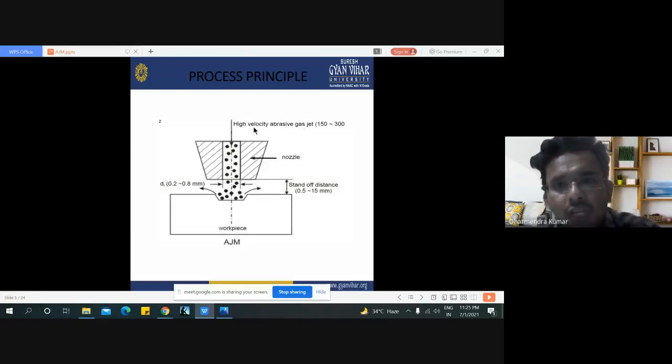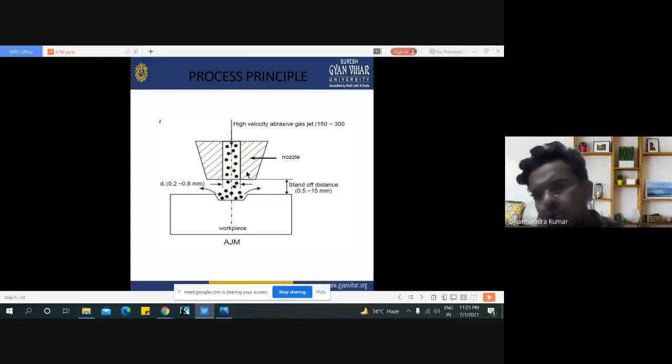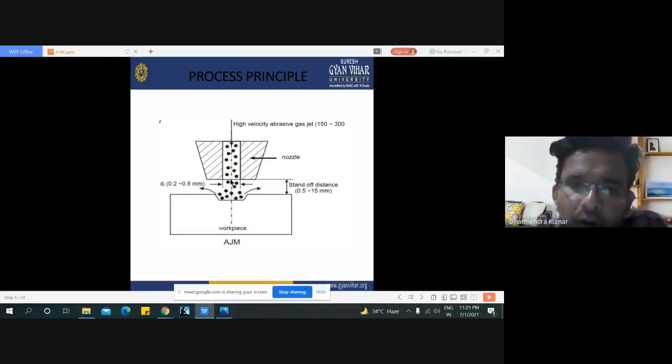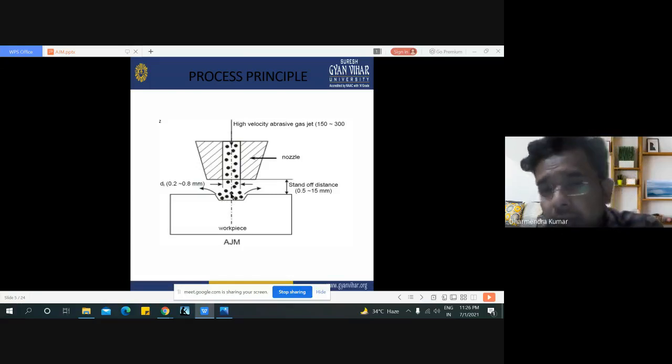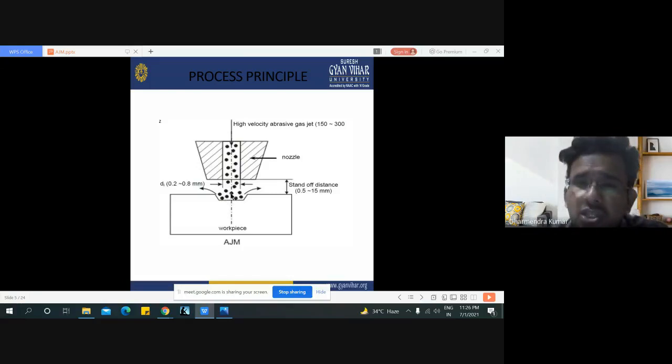Here the high velocity abrasive gas enters the nozzle with some abrasive particles, and the workpiece is placed slightly below the nozzle of the machine. We can see that with the help of high velocity air, abrasive particles directly strike the workpiece, and by striking, a small fracture occurs on the workpiece.